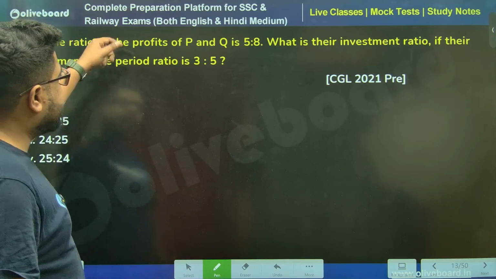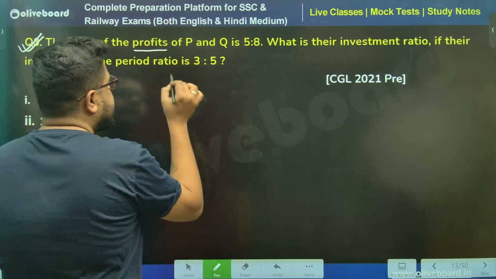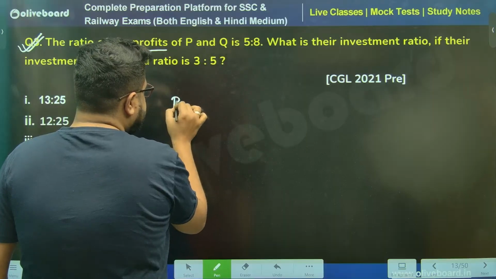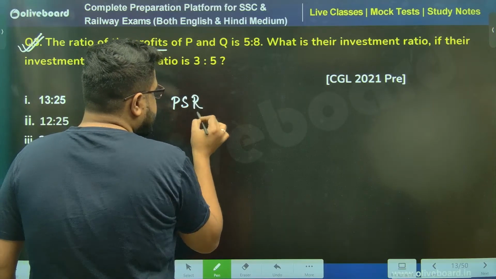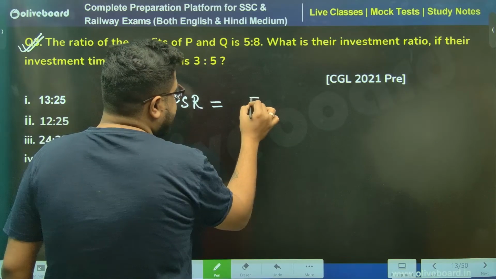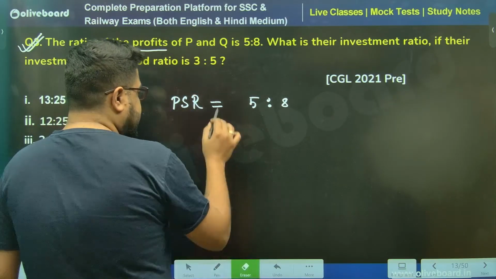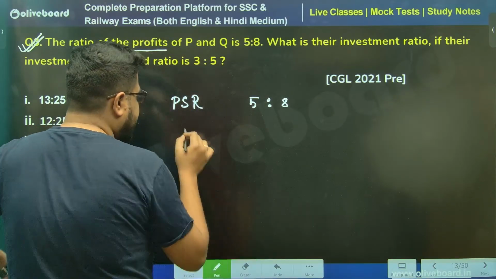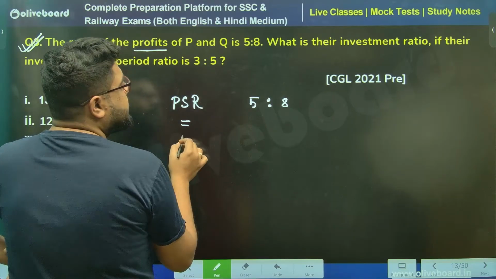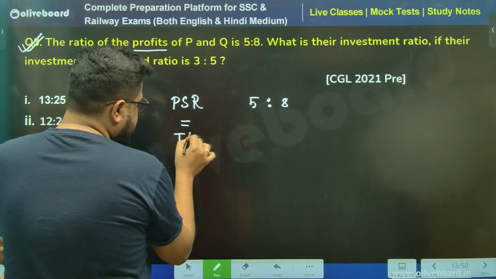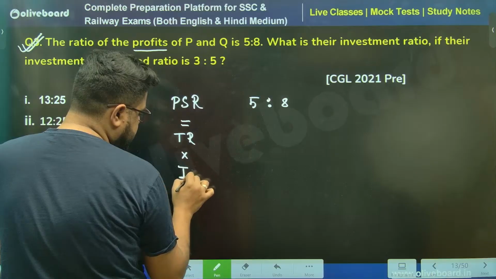The ratio of the profits, meaning PSR, is given as 5:8. Now, write it like this. PSR is equal to TR into IR.